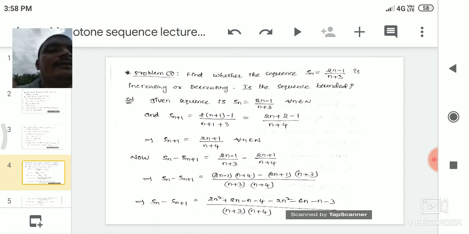Here 2n into n is 2n square, 2n into 4 is 8n, minus 1 into n is minus n, minus 1 into 4 is minus 4. And also the second one, minus 2n into n is minus 2n square, minus 2n into 3 is minus 6n, minus 1 into n is minus n, minus 1 into 3 is minus 3.